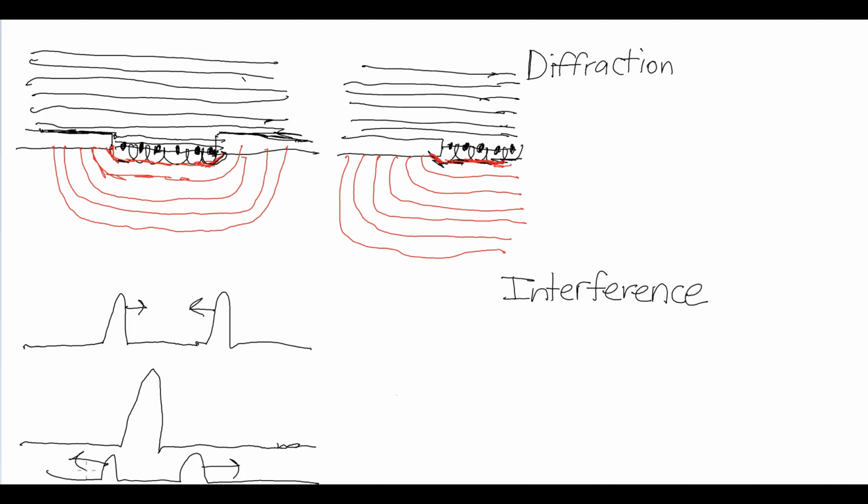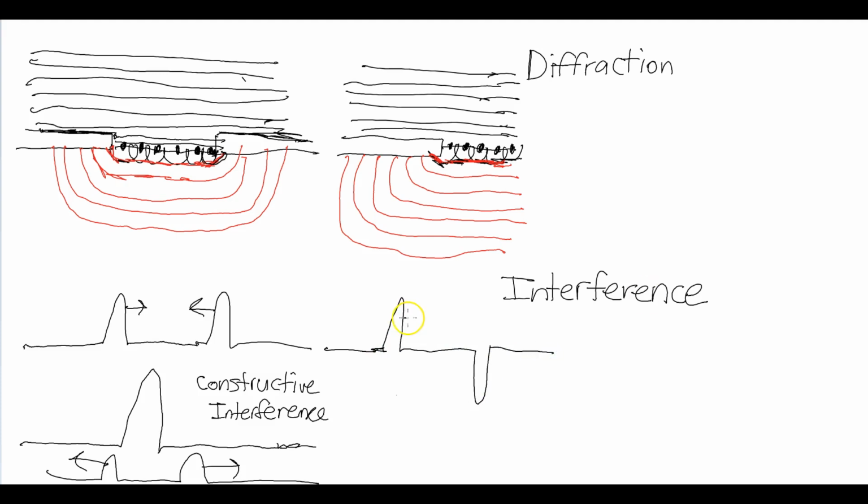So for the split second this occurs, and this is known as constructive interference. So that's constructive interference.